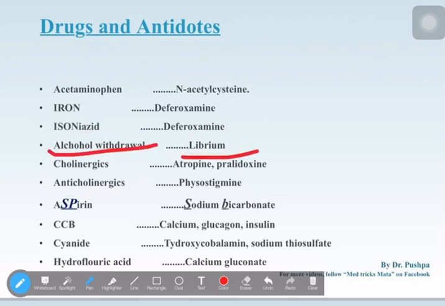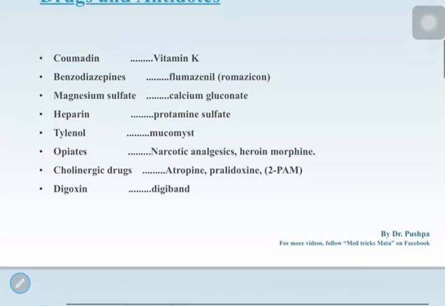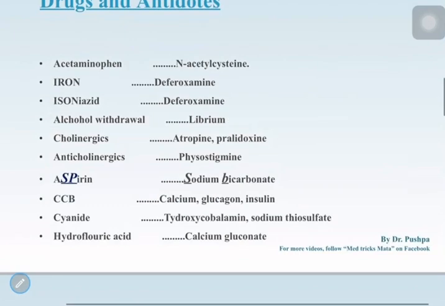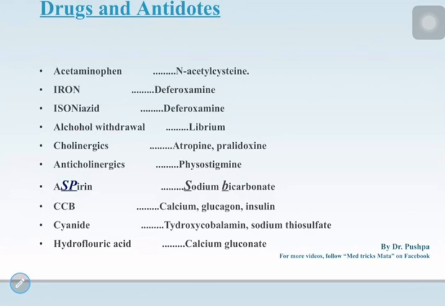Next one is cholinergics and anticholinergics. I said in the last slide that we didn't read cholinergic, so we're going to read it now. Cholinergics and anticholinergics: anticholinergic is the opposite of cholinergic, and their antidotes are different. First we remember anticholinergics.